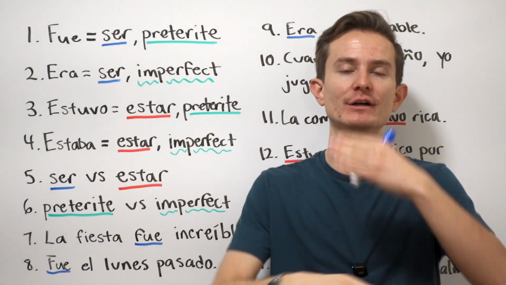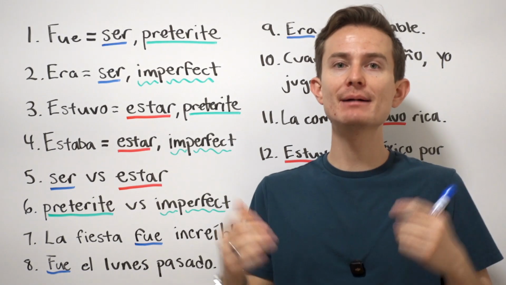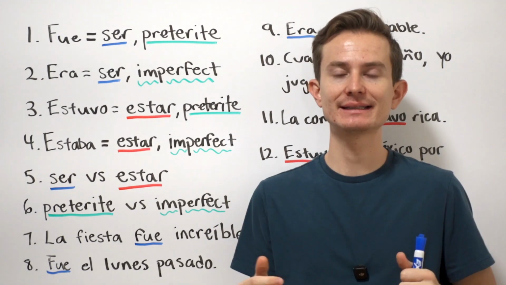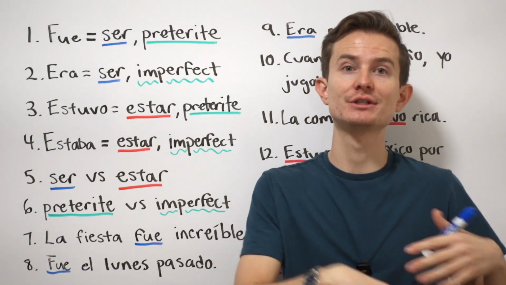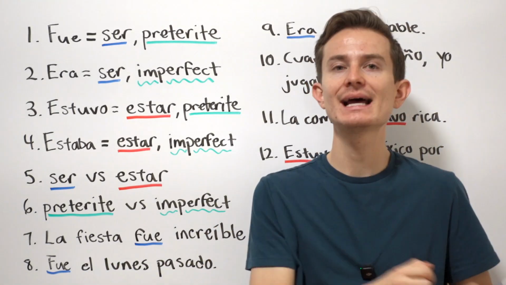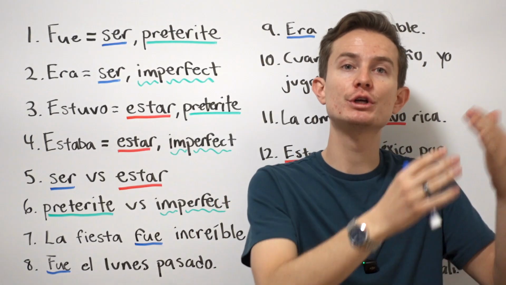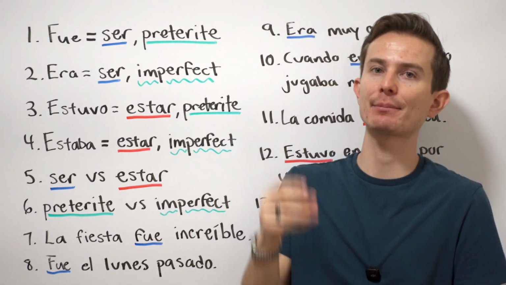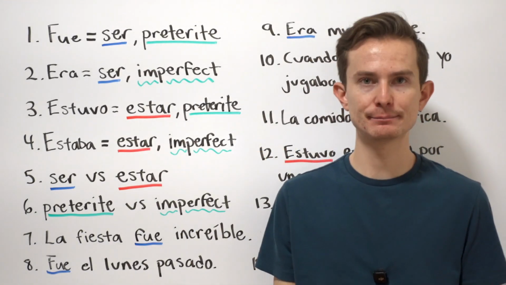Next, imperfect, ongoing action in the past. Yo iba a ese restaurante cada domingo. I used to go to that restaurant every Sunday. That's an ongoing thing. I would go. It would happen frequently. It didn't just happen one time. It happened many times. And therefore, we'll use the imperfect.